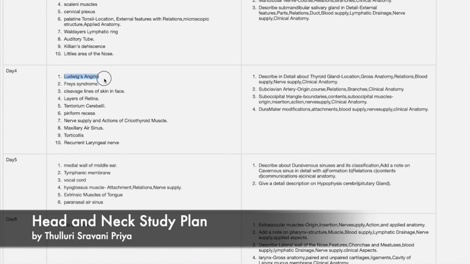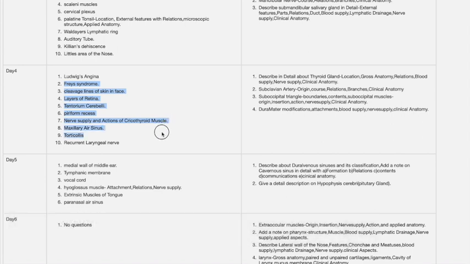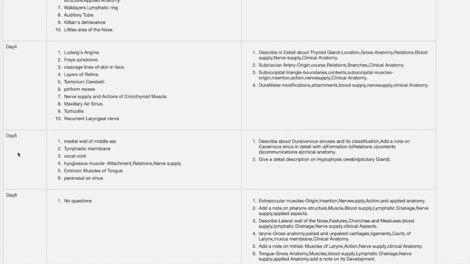Next, on day 4 the short answers are Ludwig's angina, Reye's syndrome, cleavage lines of the skin in face. This is a very important question. Previously it was asked in examinations. Layers of retina, this is also important. Tentorium cerebelli, piriform recess, plane of action of cricothyroid muscle, maxillary sinus, torticollis, different laryngeal nerves. All these questions listed here are repeatedly asked in examinations. So please don't skip these questions.